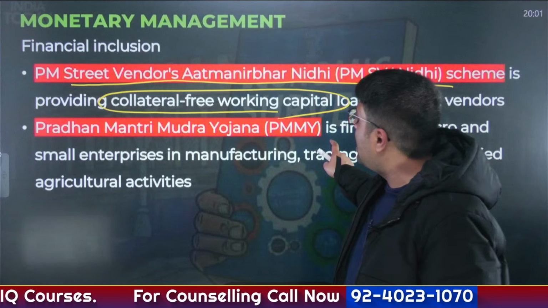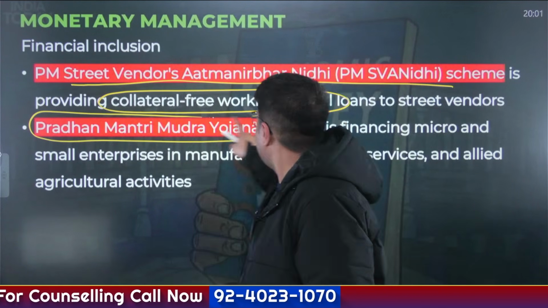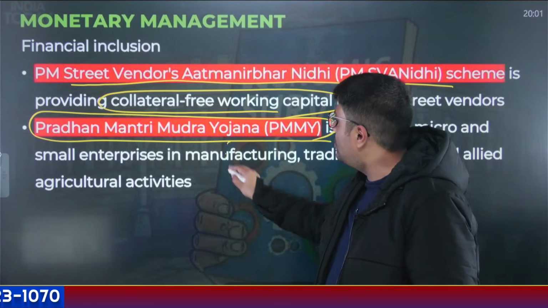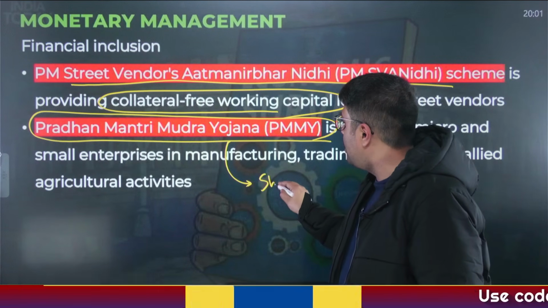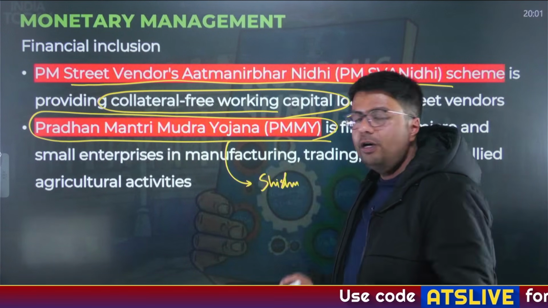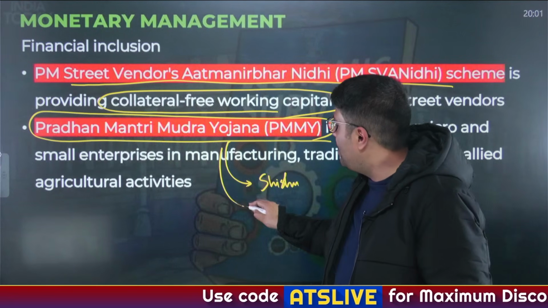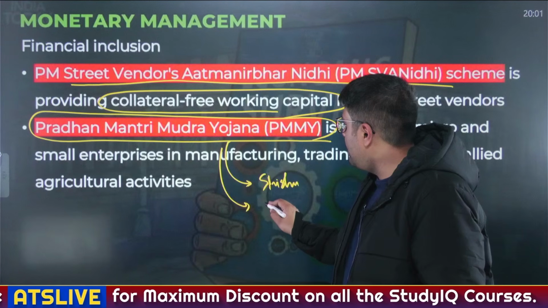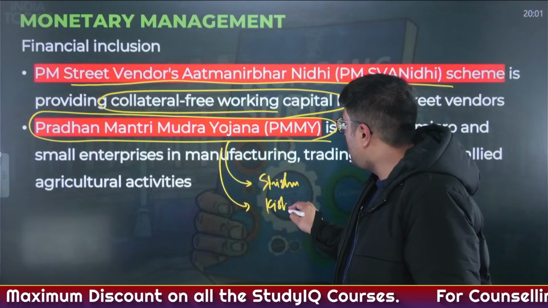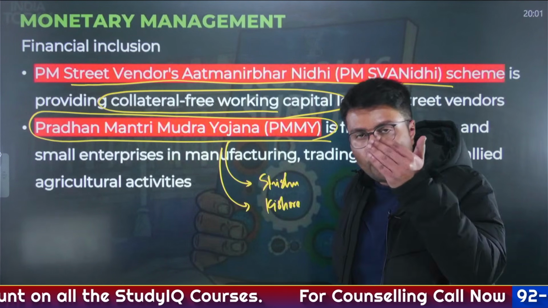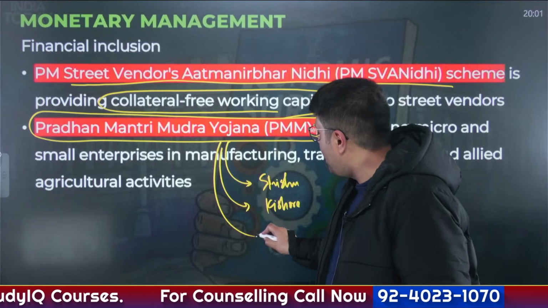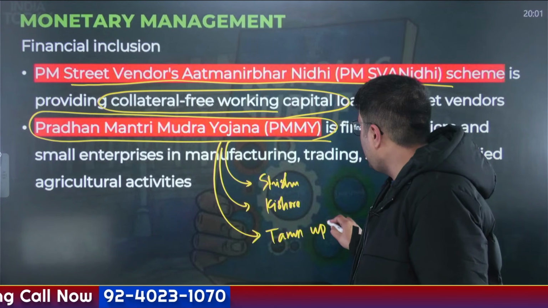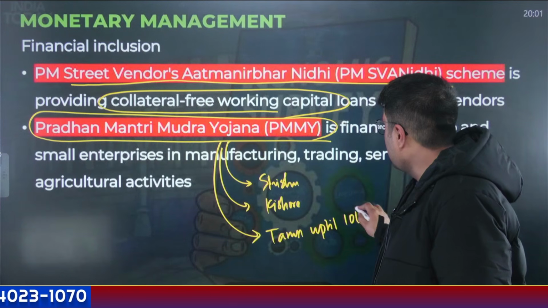Similarly, there is the Pradhan Mantri Mudra Yojana. Pradhan Mantri Mudra Yojana provides loans to small enterprises in multiple products. There is a Sishu loan which is offered for 10,000 rupees. Then there is a Kishore loan which is offered from 1 lakh to 5 lakh rupees, and beyond 5 lakh rupees there is a Tarun loan which is offered up till 10 lakh rupees.